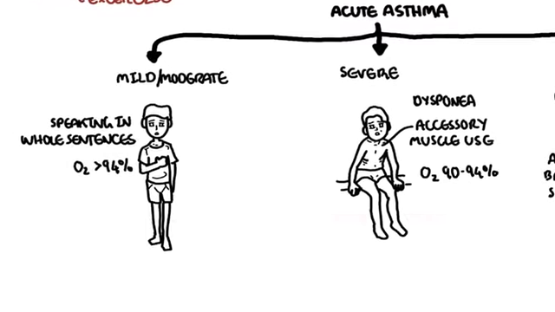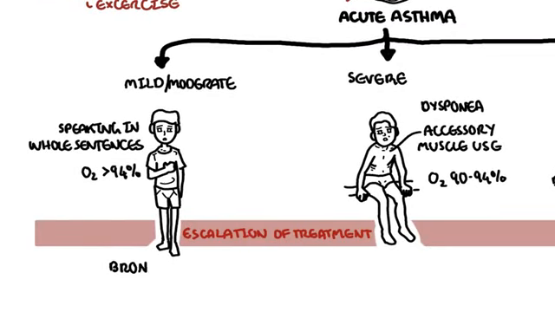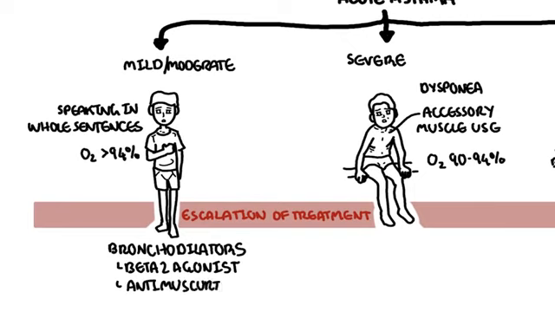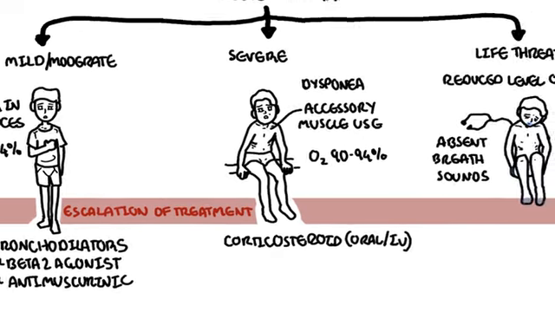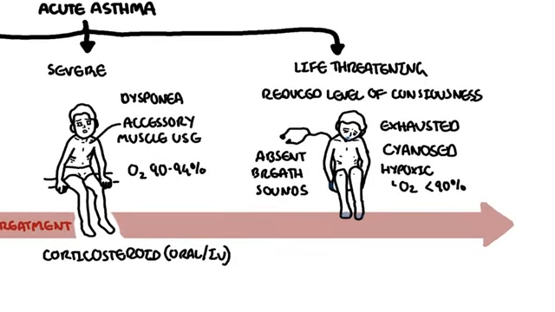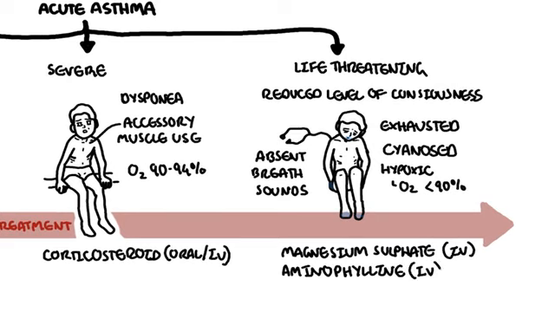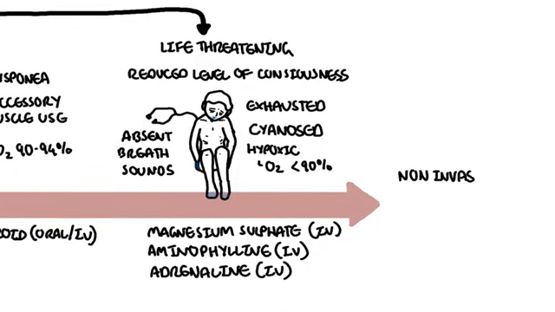Treatment of acute asthma is usually an escalation method, whereby in mild to moderate asthma, you always begin with bronchodilators, beta-2 agonists, and antimuscarinic, either via nebulizer or inhaler. Then in severe asthma, you start adding on corticosteroids, whether oral or intravenous. And then in life-threatening asthma, the addition of magnesium sulfate can be used, aminophylline, adrenaline as well. At any stage, the use of non-invasive ventilation and even intubation may be used.